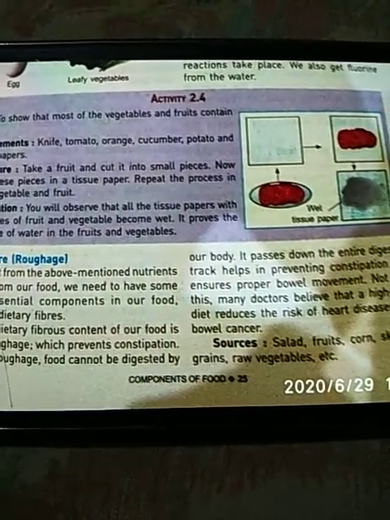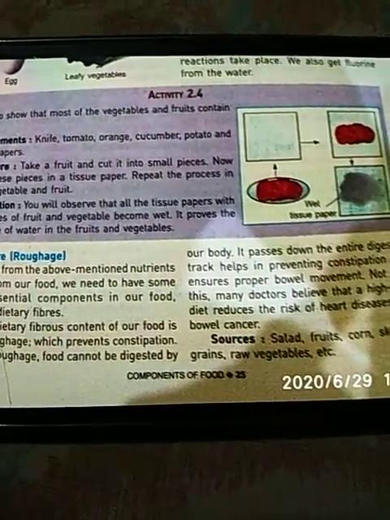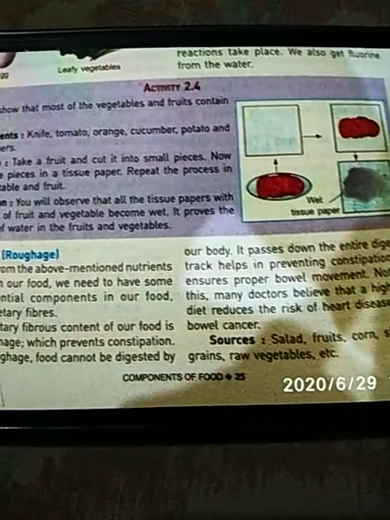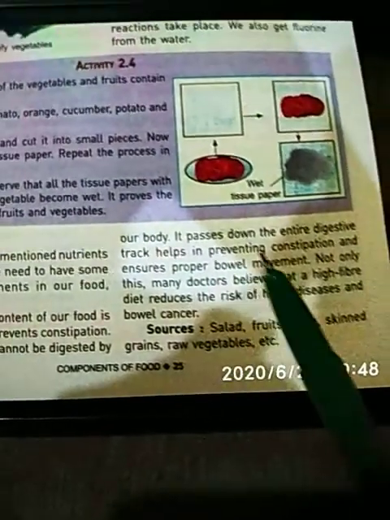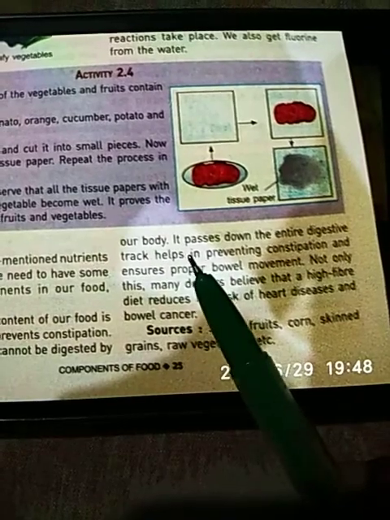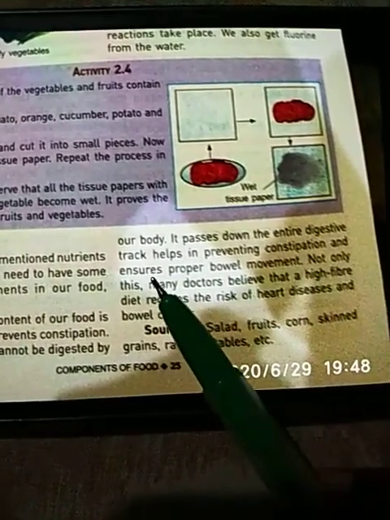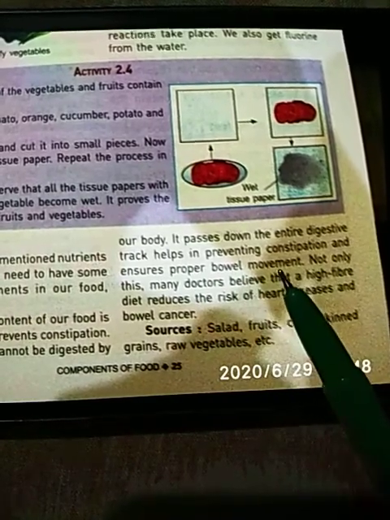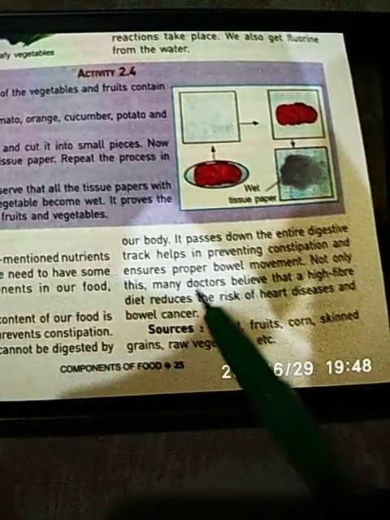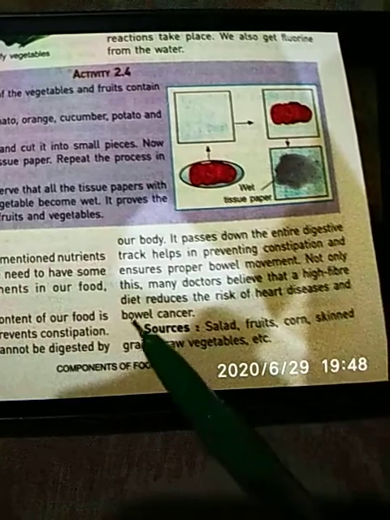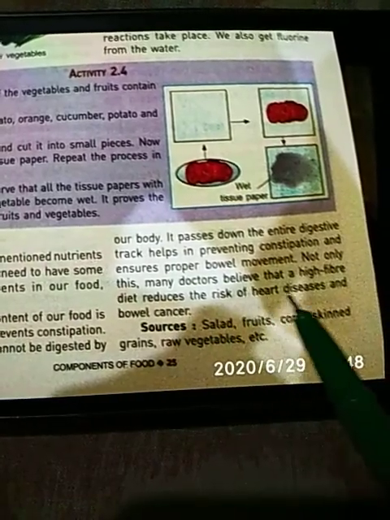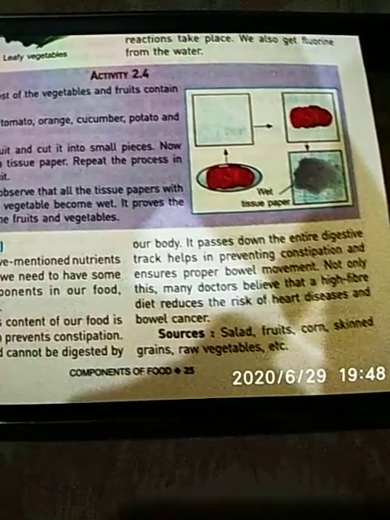That's why roughages are essential for proper functioning of our digestive system. It passes down the entire digestive tract, helps in preventing constipation and ensures proper bowel movement. Not only this, many doctors believe that a high fiber diet reduces the risk of heart diseases and bowel cancer.